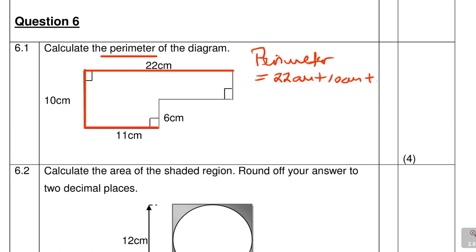and then plus 11 centimeters, and then plus what? We continue the distance right around the shape. What is that? It's 6 centimeters right there. Okay, so plus 6 centimeters, and then plus we continue.